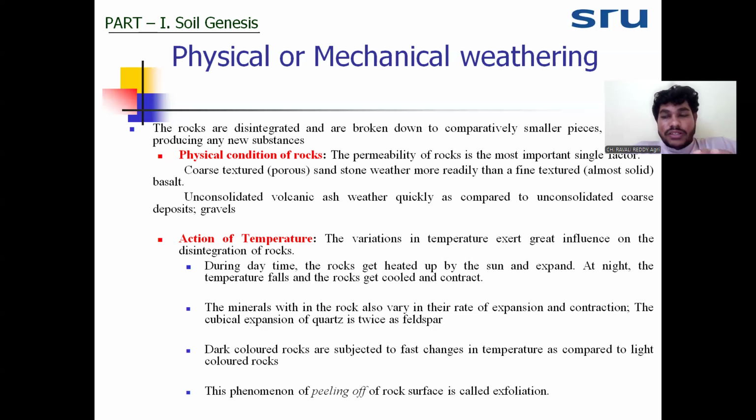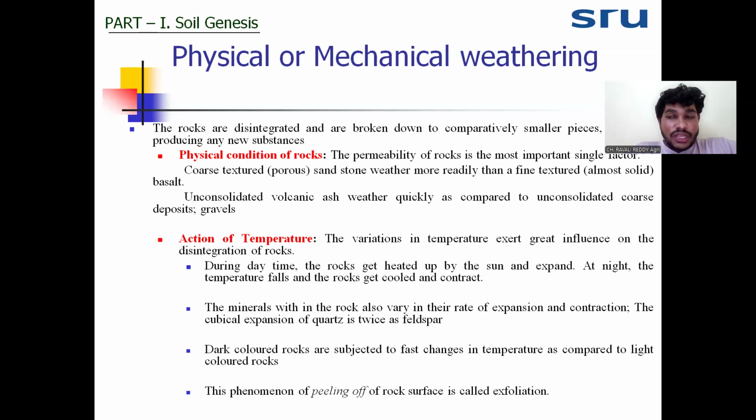Suppose a rock has quartz and feldspar. The quartz will expand double that of the feldspar. Because of the different expansion coefficients, the rock inside becomes loose and weak. When it becomes weak, after some time it gets disintegrated. There are dynamic changes in temperature, and the surface of the earth starts to be removed because of temperature.